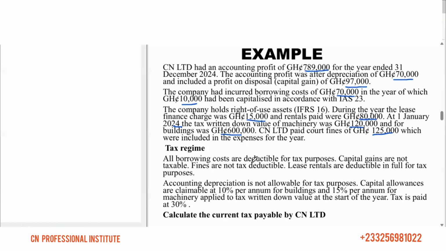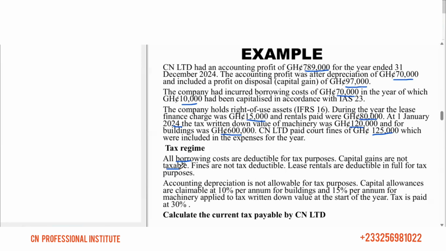We are told that all borrowing costs are deductible. The total borrowing cost is 70,000, but they capitalized 10,000, meaning they expensed 60,000. Then capital gains are not taxable. That's their tax regime.